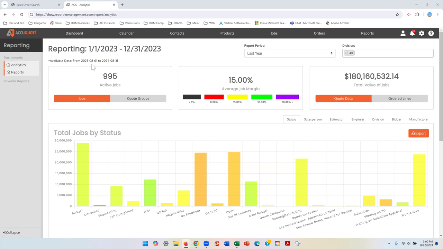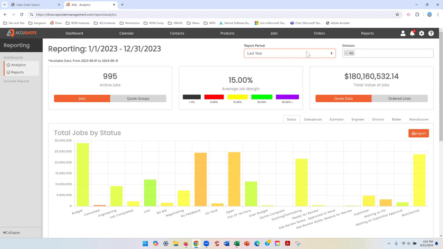So just real quick at a high level here, you can pick which period you want to look at, right? I'm looking at last year just because I want a bunch of data to show you all. You can filter by division. Division is something you specify within AccuQuote. It's custom to you. Most of our customers have equipment divisions, control divisions, maybe sheet metal. Some of them have divisions based on geography, and you can also mix those. So you could have Nashville controls, for example, if you wanted.